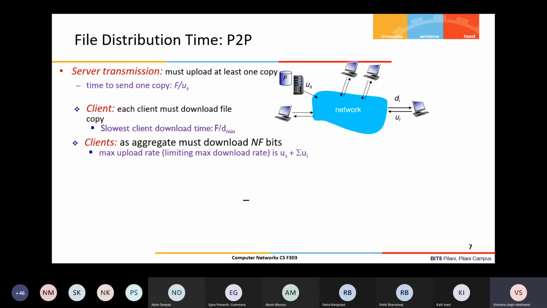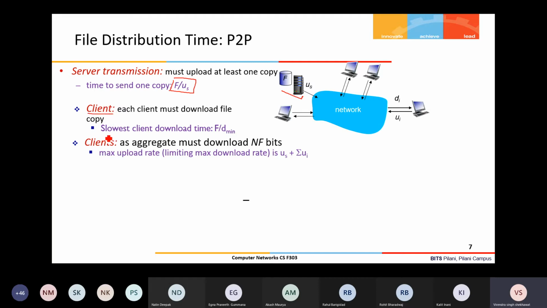In peer-to-peer architecture, initially the file is with the server, one copy is there. So at least one copy needs to come from the server. The server must upload at least one copy, so the time to send the one copy will be F by US. F is the size of the file and US is the server upload capacity or server upload bandwidth. So file size divided by bandwidth will be the time to upload one copy of the file into the network. Right, now each client must download this file.